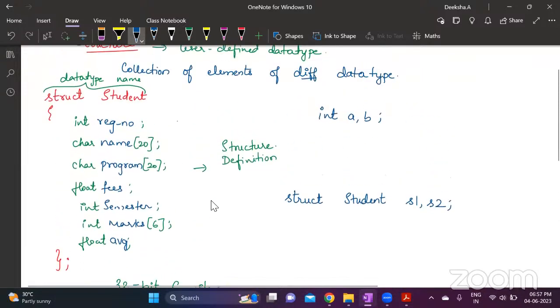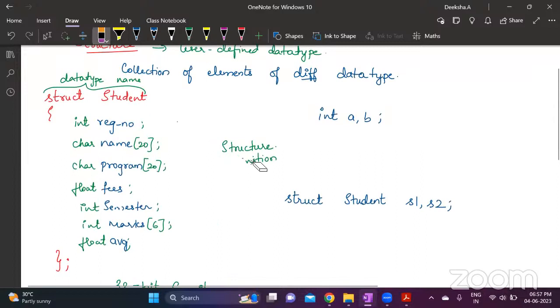So assuming we are working on a 32-bit compiler, how much memory is required for each of these? Int registration number, this is int, so 2 bytes are required. Character requires 1 byte. It is an array of 20 characters, so it requires 20 bytes. Program, again a character array of 20 characters, so 20 bytes. This is float, requires 4 bytes. This is int, so 2 bytes.